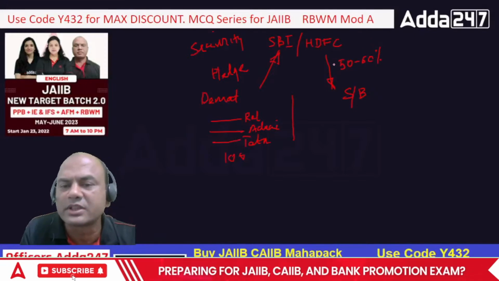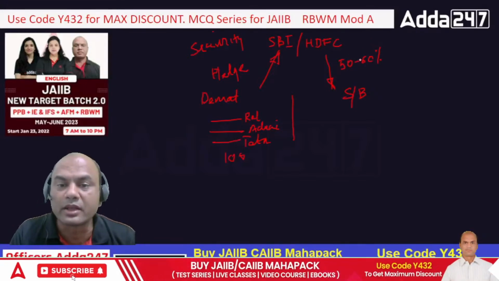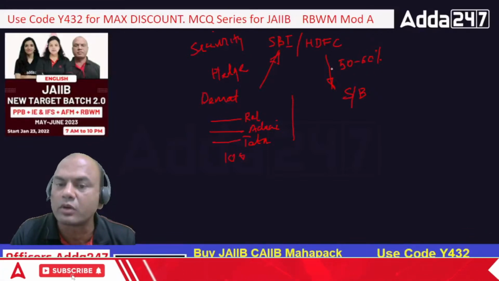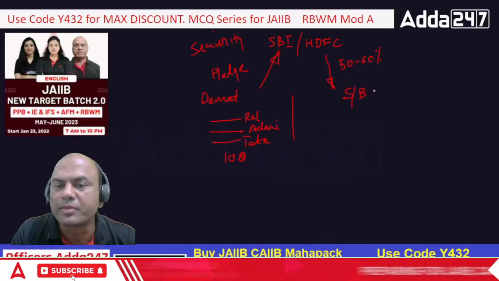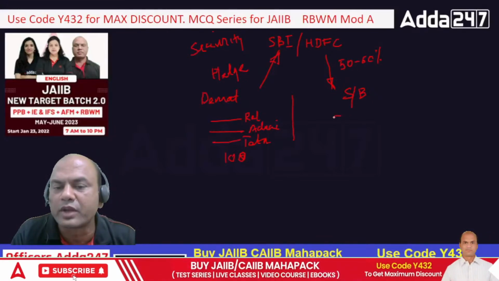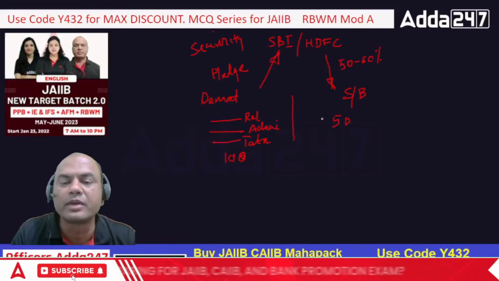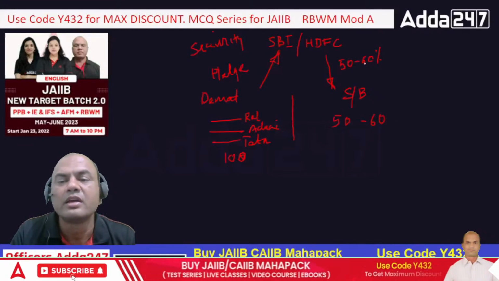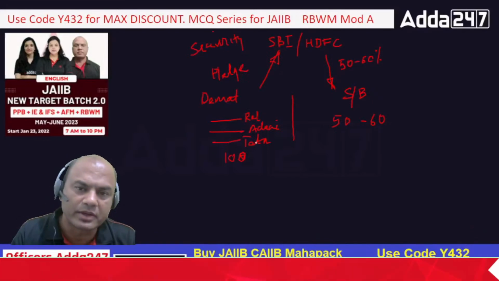Generally it is 50% only, but sometimes for a good company the bank may give you 60% also, but beyond 60% is not possible. So if I have shares worth rupees 100, this bank will give me a loan of rupees 50. Take it as 50% only. It will give me a loan of 50 or 60 rupees, depending on the number of shares and the quality of shares I am having.